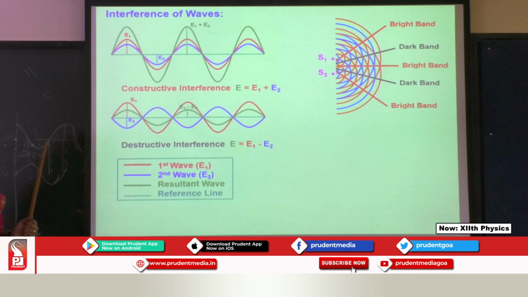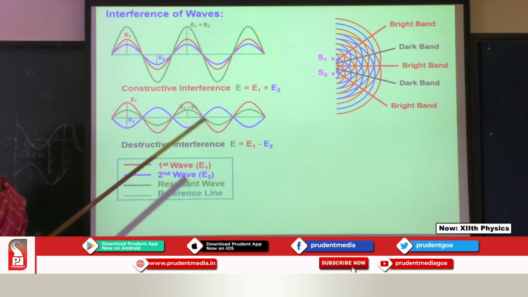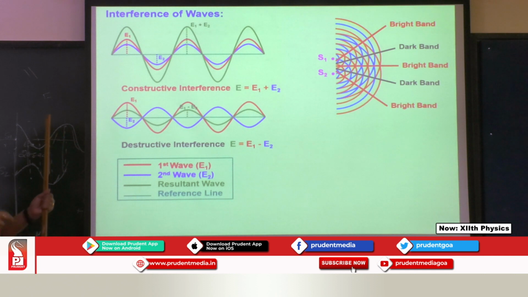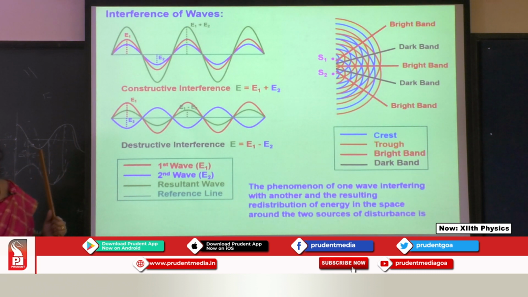And when you draw it, we get bright, dark, bright, dark. What is the bright? Bright is the one where they add up together, whereas the dark one is of zero intensity. So crest, trough, bright band, dark band. These are the ones we have.